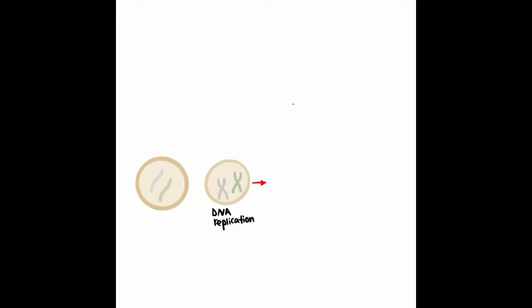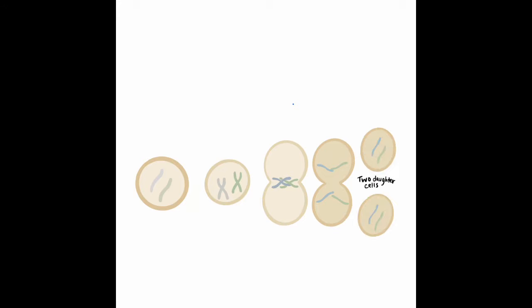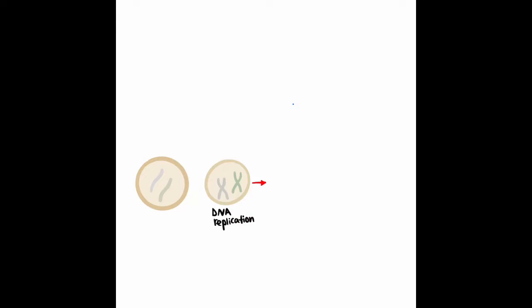So mitosis begins with the mother cell and DNA replication, and cytokinesis, which happens towards the end, which is the division of the cytoplasm of a cell. And then the two daughter cells form.